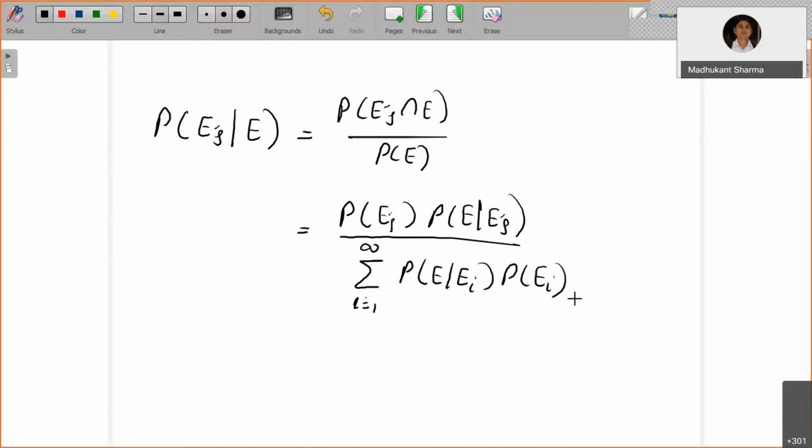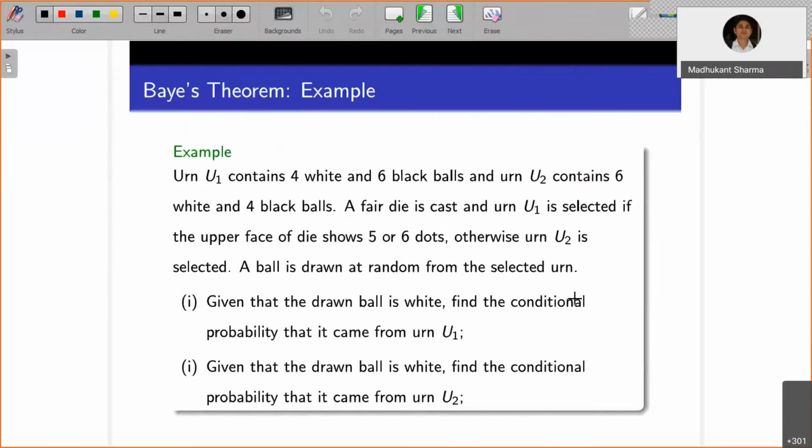So now let's try to answer. We have already found this; the question is the same here. A ball is drawn at random from the selected urn. Given that the drawn ball is white, the probability of A is known to you, which we have already calculated as 8 by 15.